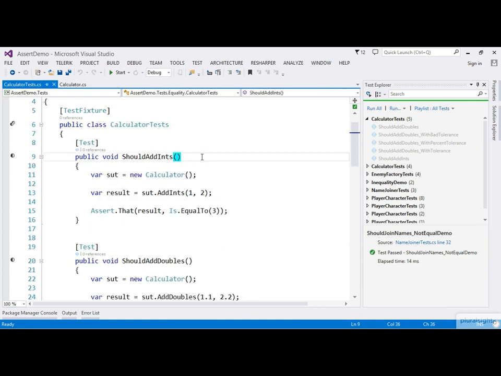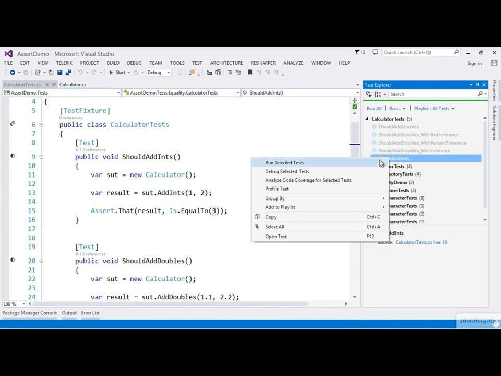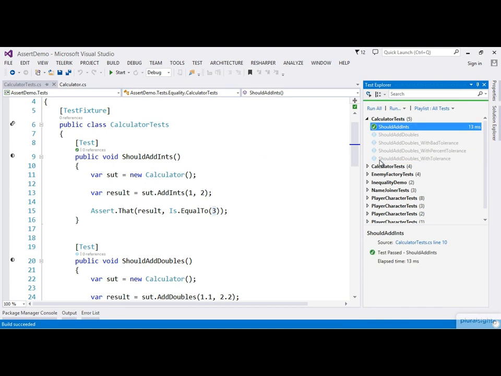So here we've got a simple shouldAddInts test, and we're calling the addInts method and adding 1 and 2 together here, so we expect the value to be 3. So let's run this, and it passes as we expect it to. So that's using Is.EqualTo and specifying an integer value.